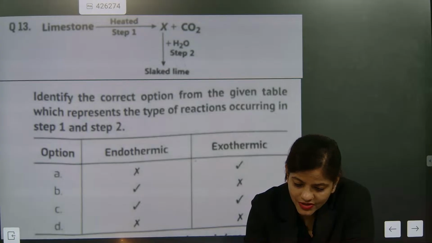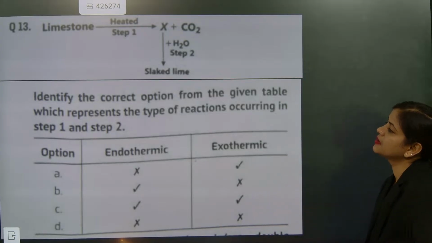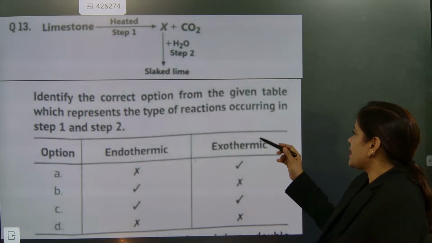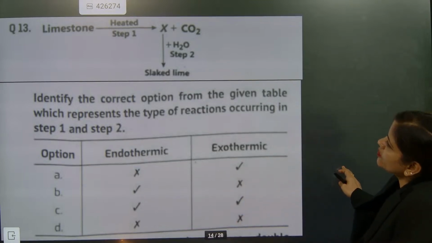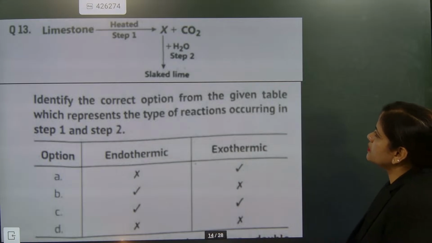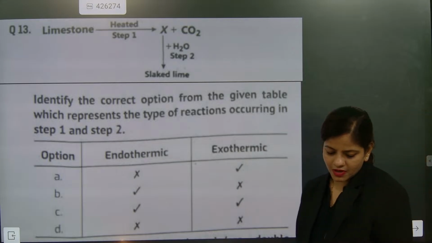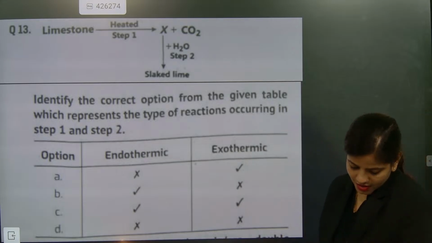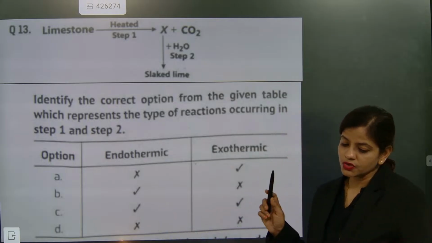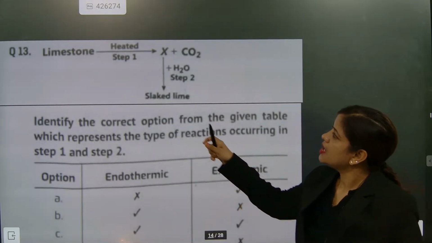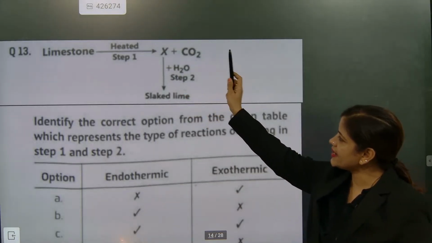What is the answer to question number 13? Now look here, beta. Identify the correct option from the given table which represents the type of reaction occurring in step 1 and step 2. Step 1 is limestone giving X, CO2, H2O and slaked lime. So when limestone is heated, X is produced.